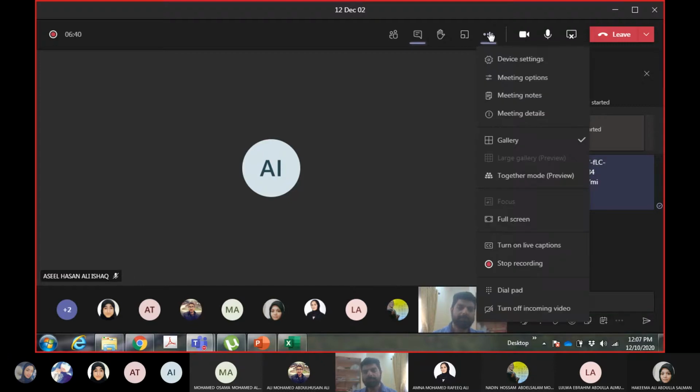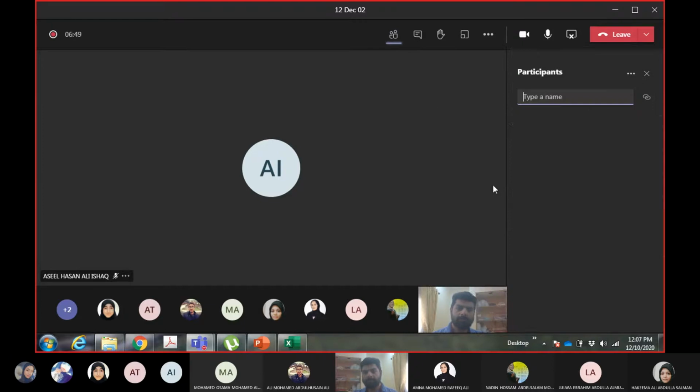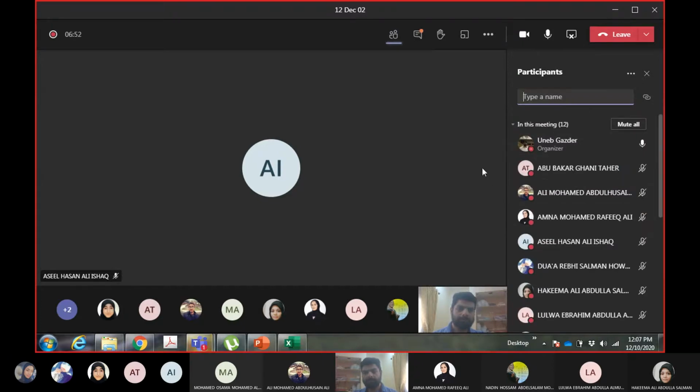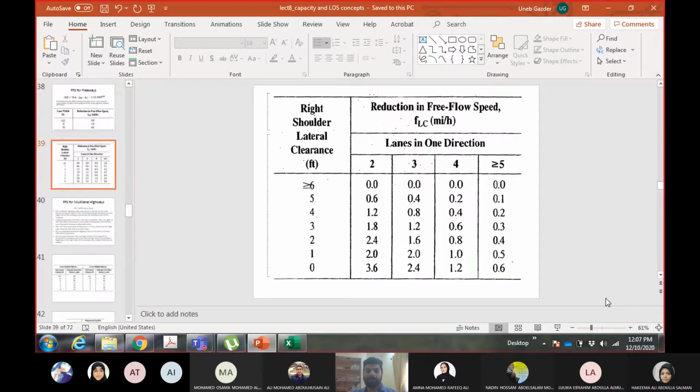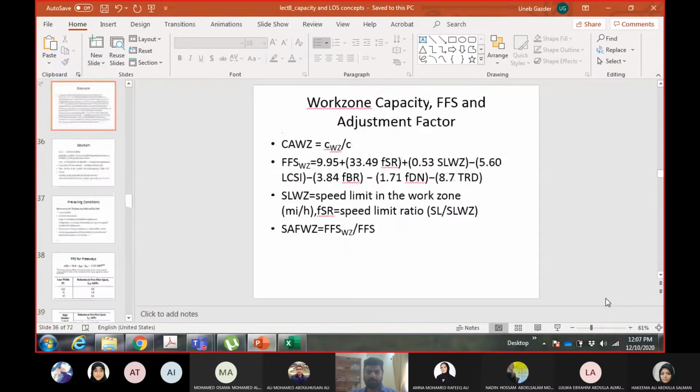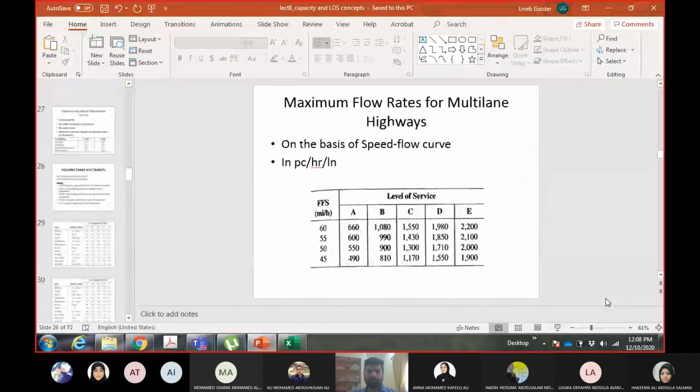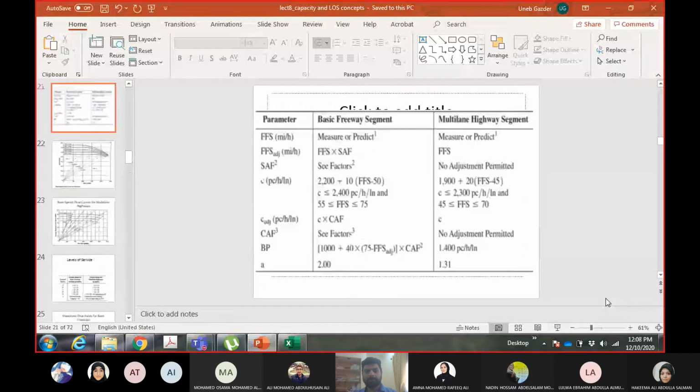The value for free flow speed is 61.3 miles per hour. So this is the free flow speed. Next thing we were trying to find out is capacity and breakpoint. For that, I have a table for the equations. This table gives you the value of capacity and breakpoint, so you have to find out these two things.